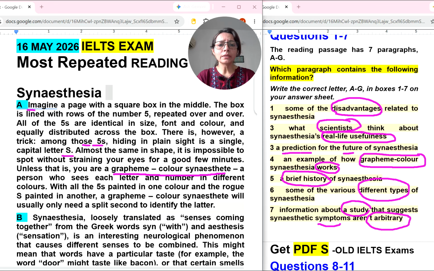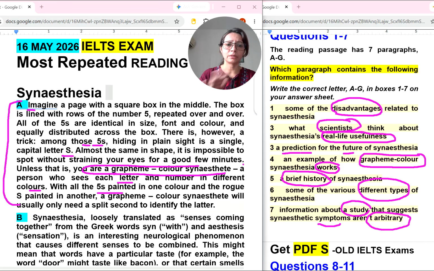Grapheme color synesthesia. So fourth number it is given: a person who sees each letter and number in different colors. I think they are talking about how this grapheme color synesthesia works. A person who sees each letter and number in different colors, with all these 5s painted in one color and the rough S painted in another. So I will select fourth number with A, because they are talking about how this works, and throughout the paragraph they are talking about the procedure of playing this game. So this is A number.